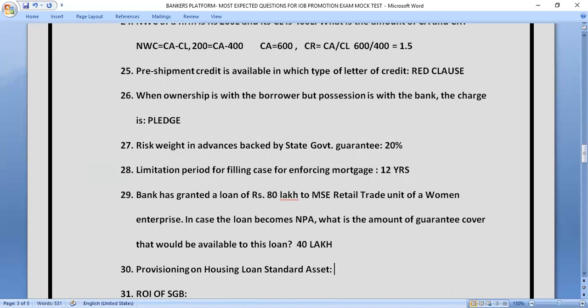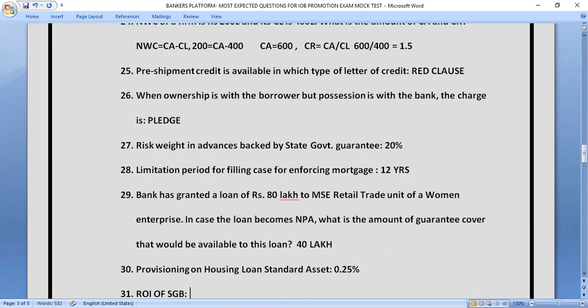What is the provisioning on housing loan standard asset? If a standard asset is there, housing loan, how much provisioning do we have to make for that? So the correct answer of this question is 0.25%. 0.25% provisioning is required in the standard housing loan. So let's move to the next question.